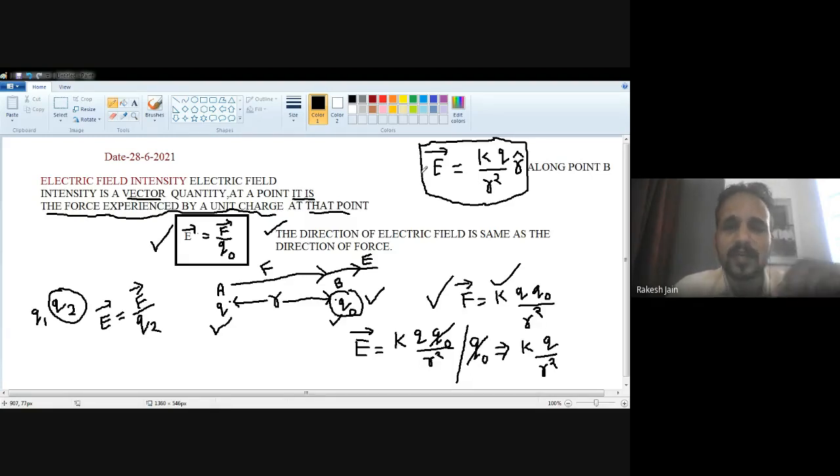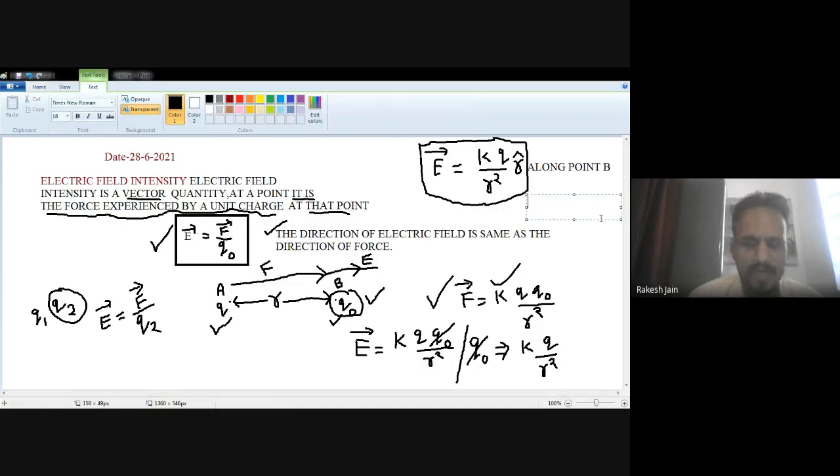Which thing does it experience? It experiences a force. That's why the standard definition is: at a point, it is the force experienced by a unit charge. The basic formula is E is equal to F upon Q0. I write down the formula because it will change according to the names of the charges. If they are Q1 and Q2, and you want to find the electric field intensity at Q2, then it will be E is equal to F upon Q2. So E is equal to KQ upon R square R cap, or E is equal to KQ upon R square along point B, is the electric field intensity due to a point charge. This is the derivation of electric field intensity due to a point charge.